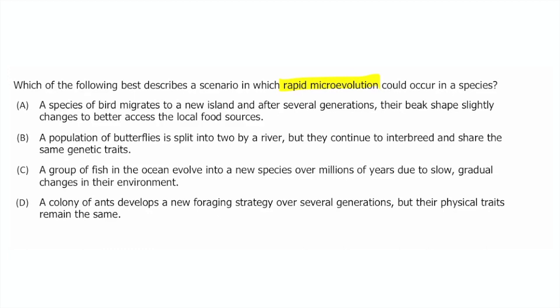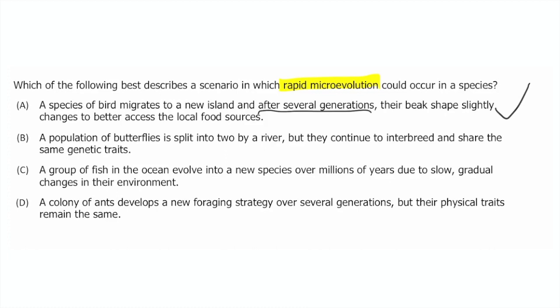When I read this, I'm seeing that there's definitely a change in the population over time. That's a good sign. And when we're looking at the time frame, it says several generations. In terms of evolution, several generations is very rapid. Change over time is often gradual and slow and steady. This is pretty rapid. A couple generations have passed and we're already seeing a change in their beak shape, a change in their phenotype. So right now, A sounds like a good answer to me, but let's keep reading.